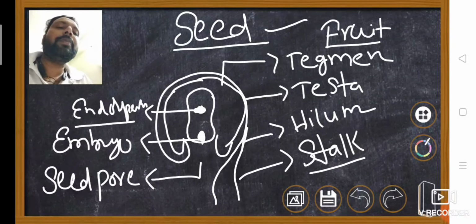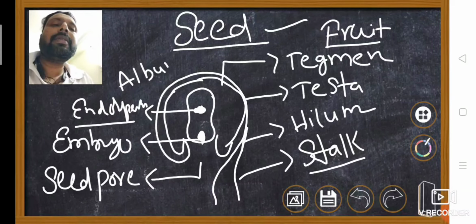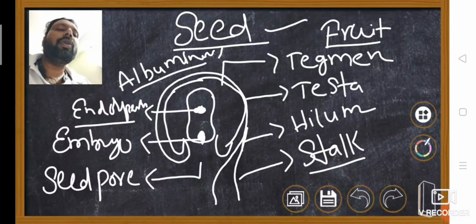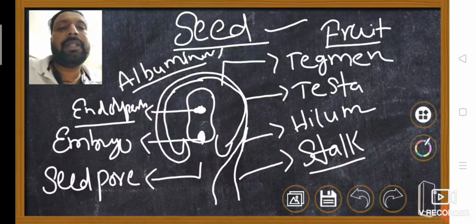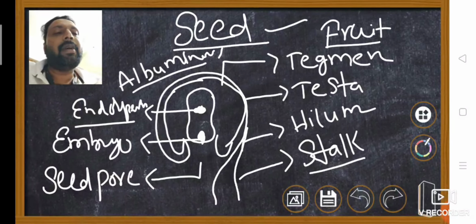When the endosperm is present, those seeds are called endospermic seeds or albuminous seeds. Examples of albuminous seeds are castor and coconut. So, a clear diagram.